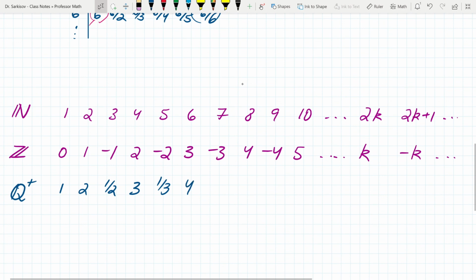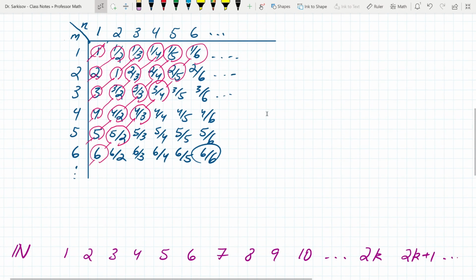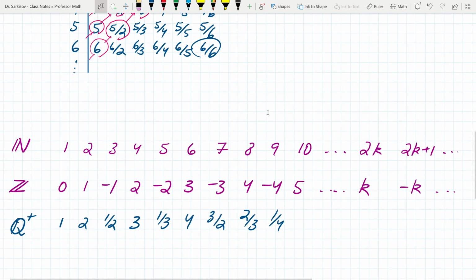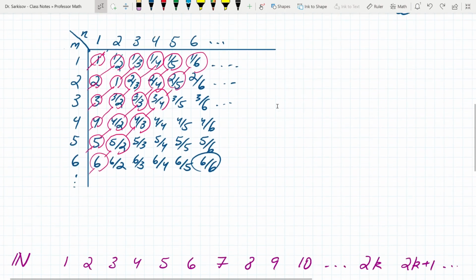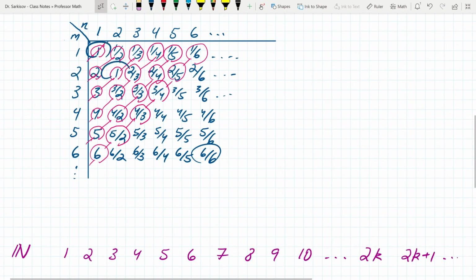3/2, 2/3, 1/4, right? And there's even an argument you can give for whichever number that is. That's a little tougher, the function, the actual number that you get, f of k, right? Because if you put a 9 here, to get that it's a 1/4 is a little trickier than just telling you it's k minus 1 divided by 2 and flip that. It's not that easy because you have to understand we're going to be skipping a lot of numbers that we already used. Like 1 we use here and here, so I'm not going to write 1 again. I encourage you to try to find a function that actually does that.